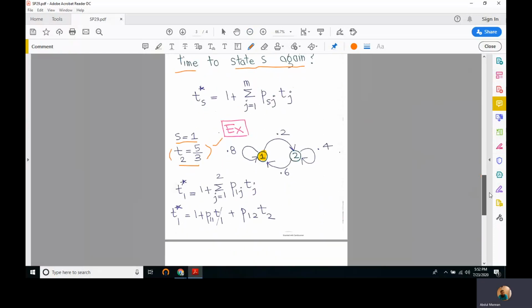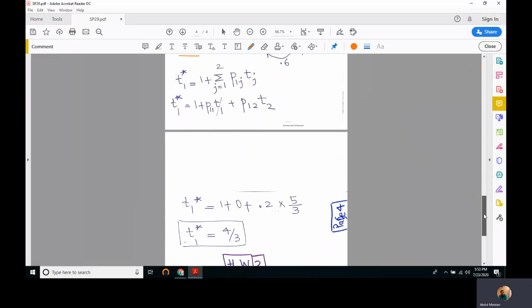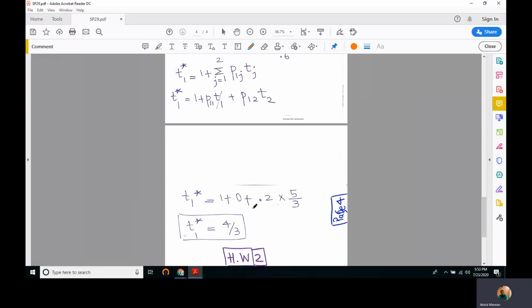So now we'll expand this formula T1 static for j from 1 to 2 because we have only two states. S is 1, so we'll put 1 here, and we'll put a 1 here. T1 static means that after you have visited state number 1, what is the mean time after which it will be visited again? So this comes out to be 4 by 3. T1 is 0.